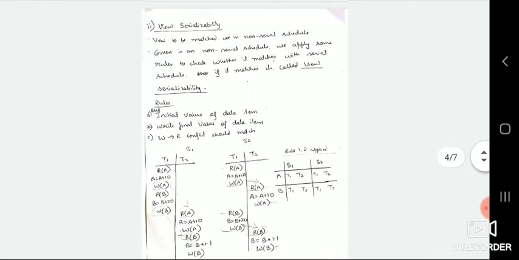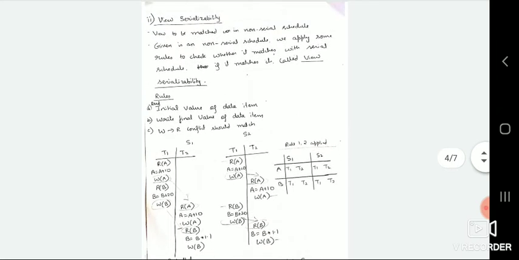Next we will see what is view serializability. See, view is to be matched in a non-serial schedule, or you can also call it a parallel schedule. So you are going to match this particular parallel schedule to your serial schedule.